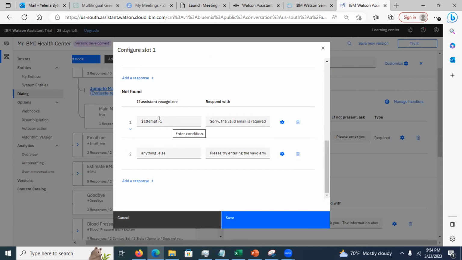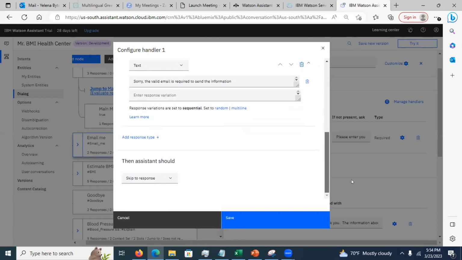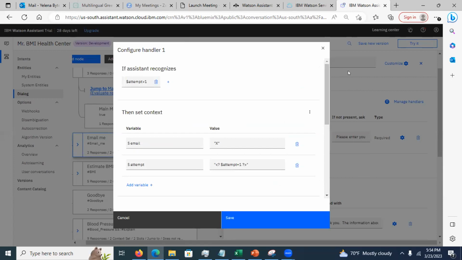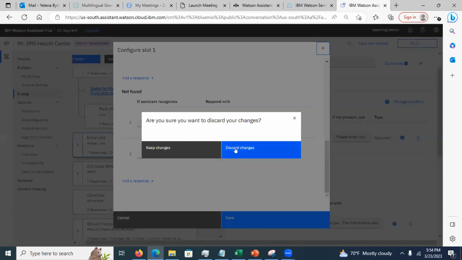If the attempt number is 2, then that's it: sorry, no valid email was entered, and it's just going to exit. See, it's going to skip. So this is showing you what to do. Otherwise, anything else, if you have not reached the maximum number of attempts, it's just going to ask you to enter a valid email.